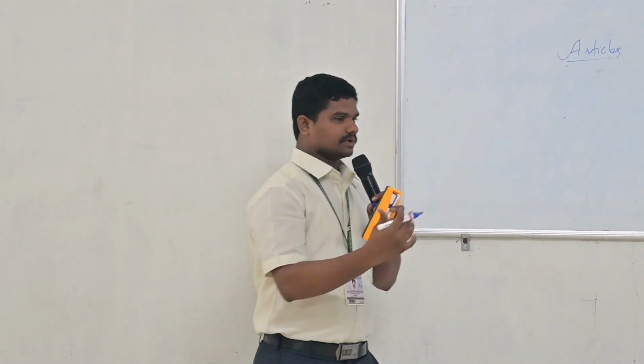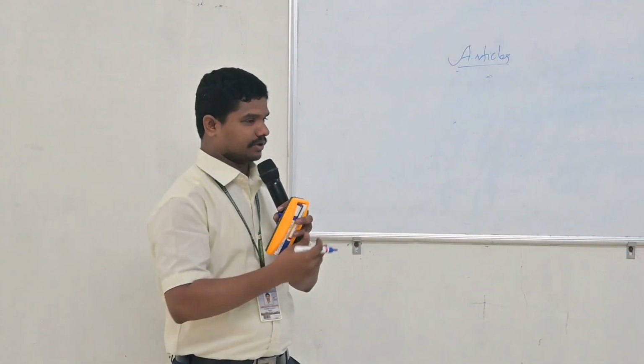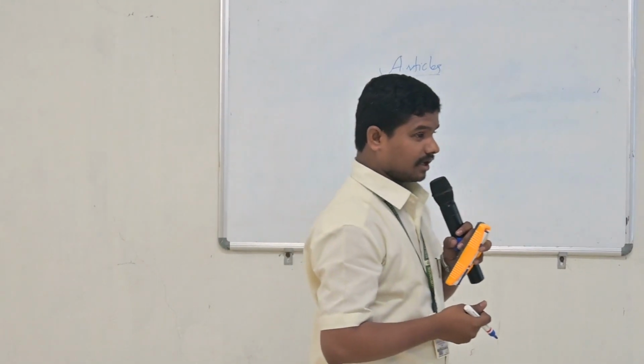Right. As we learned in the previous class, we discussed what articles are and also what indefinite articles are. Can you please tell me how many types of articles we have? Three. Oh, you must remember. Come on, you are so close to the answer.